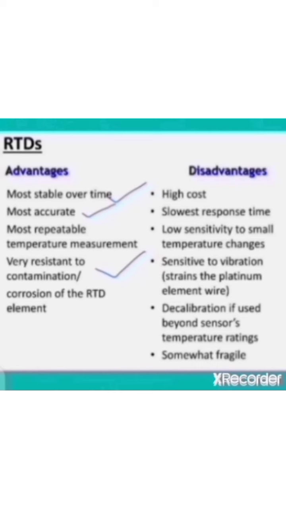Let's discuss the disadvantages too. It has high cost, slowest response time, low sensitivity to small temperature changes, and sensitivity to vibration, which means strain on the platinum element wire. Decalibration occurs if used beyond the sensor temperature reading. One of the major disadvantages is that it is fragile. This is the diagram of an RTD, as we can all see there.